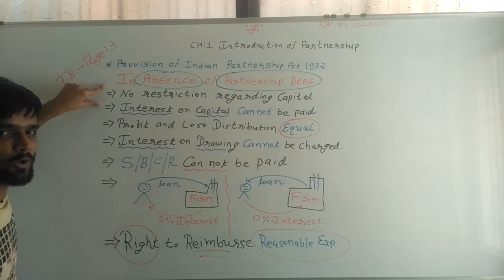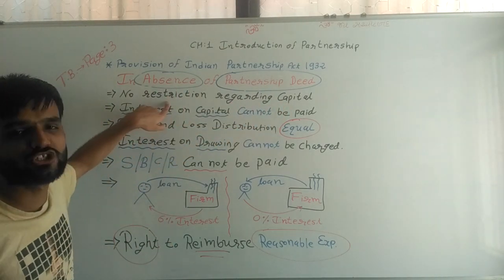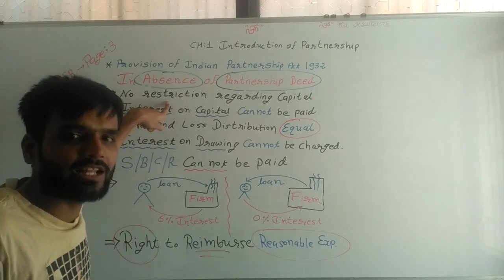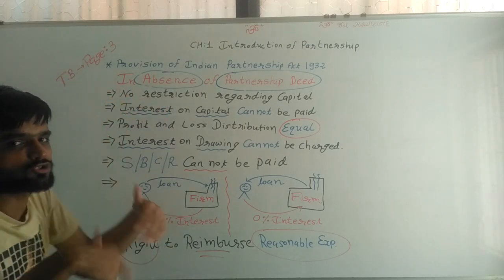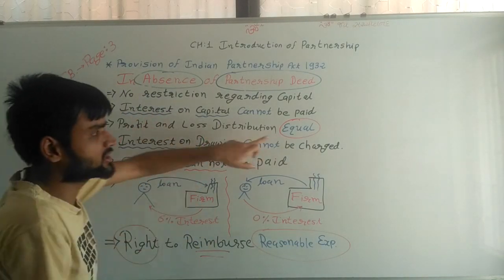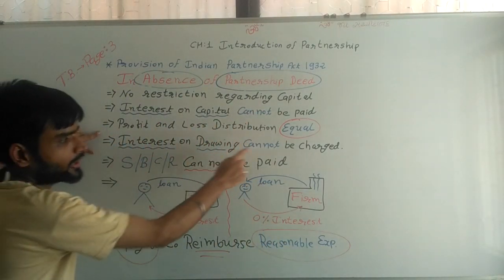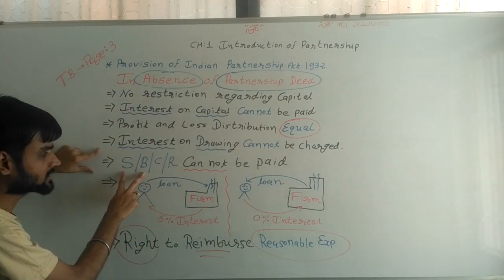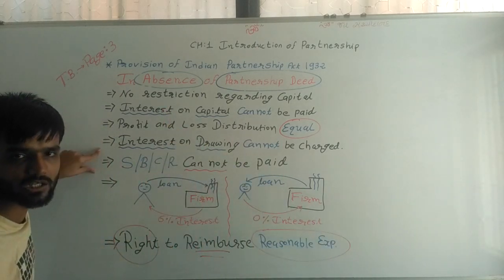Now see, the first point is regarding capital. There is no restriction. A partner can invest capital, or may manage the firm. Both possibilities are there. Second, interest on capital cannot be paid. Third, profit and loss distribution ratio is equal. Interest on drawings also cannot be charged. Salary, bonus, commission, remuneration cannot be paid to a partner.